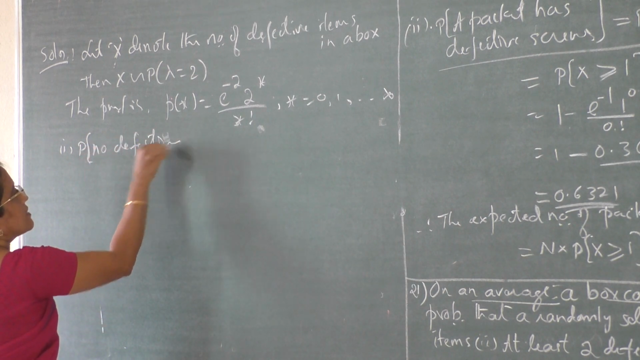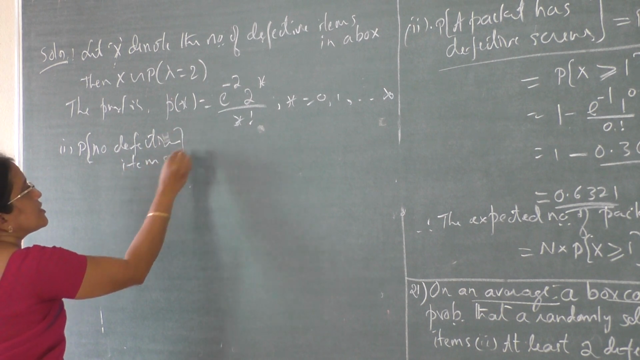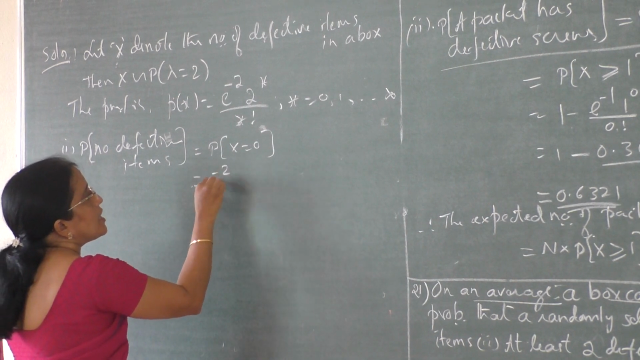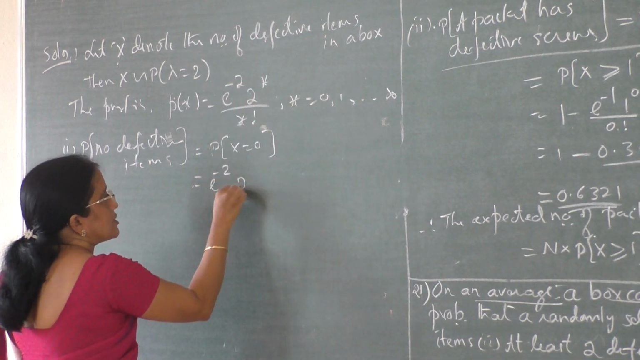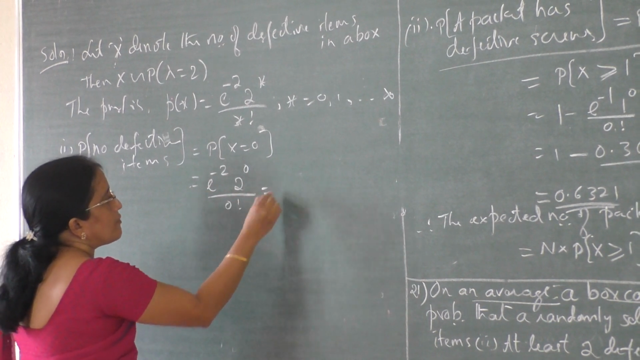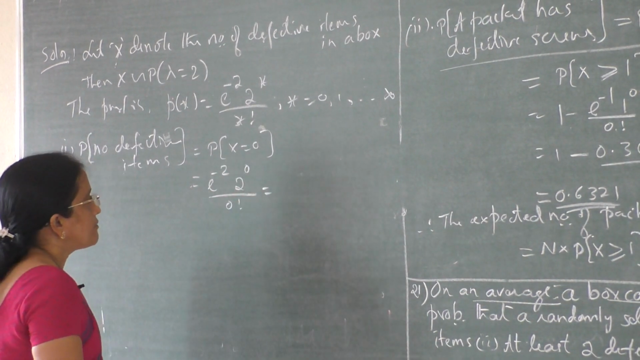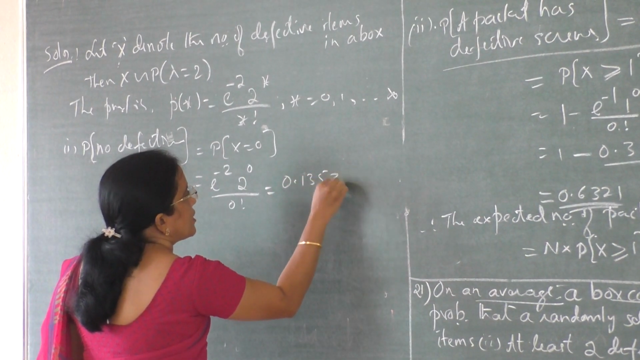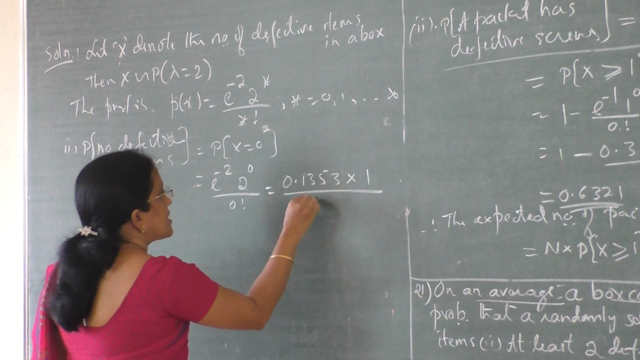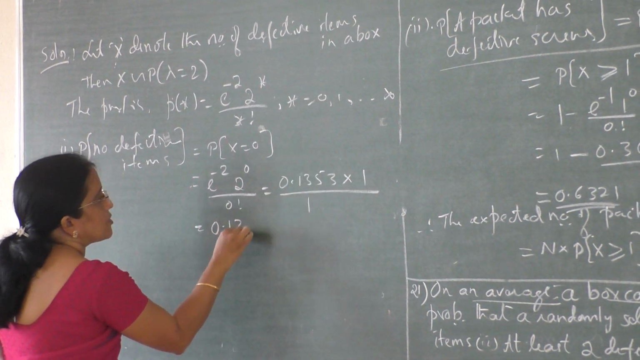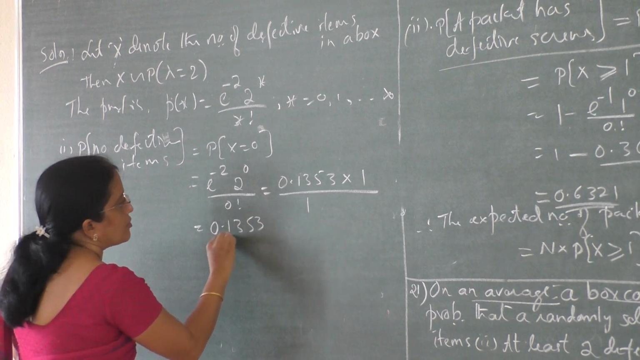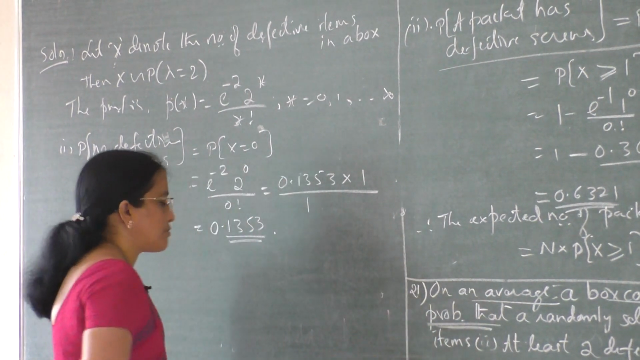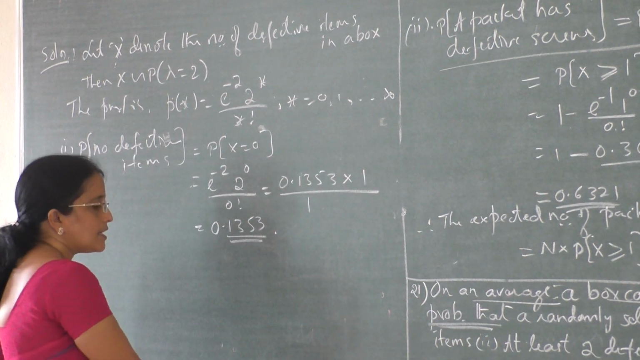No defective means how many items? Number of items is 0. That is probability of x equal to 0, which is equal to e power minus 2, 2 power 0 divided by 0 factorial. Now in the table we find the value of e power minus 2, that is 0.1353, into 2 power 0, that is 1, divided by 0 factorial, that is 1, which is equal to 0.1353. Now only probability is asked, not expected number of boxes, so here there is no value of n. Next is